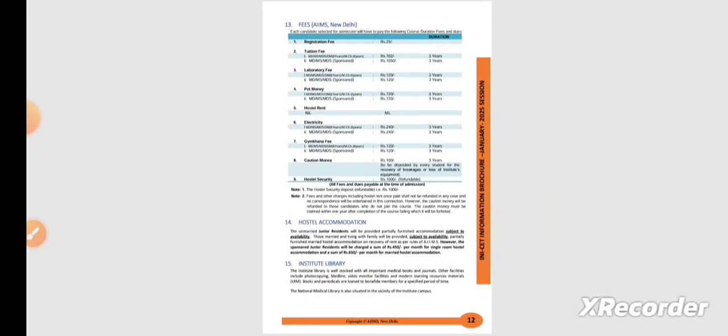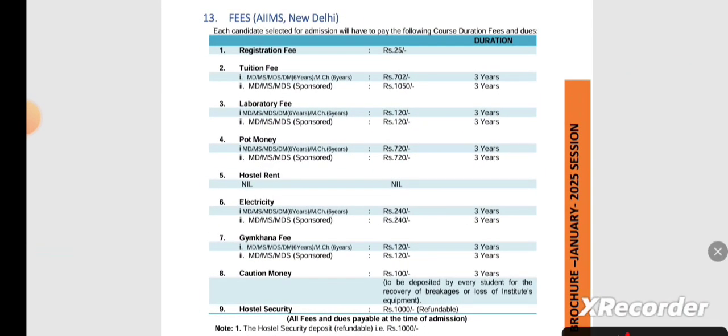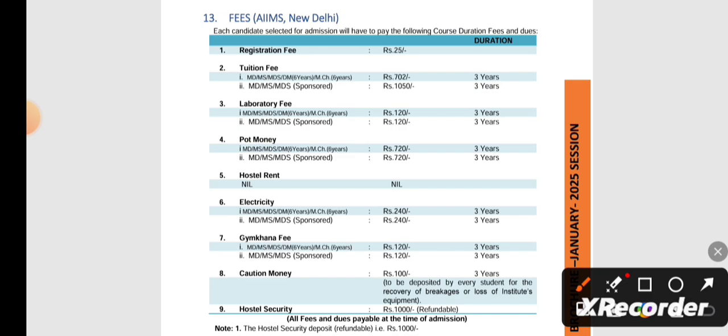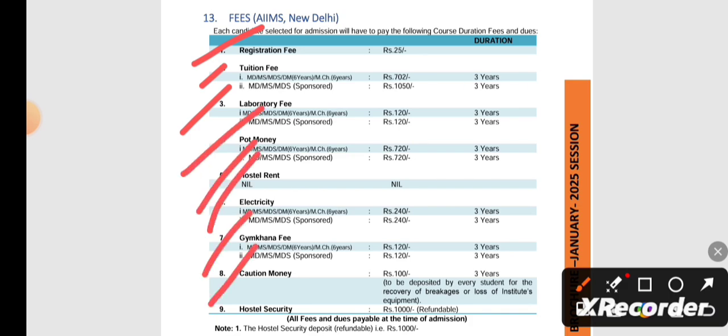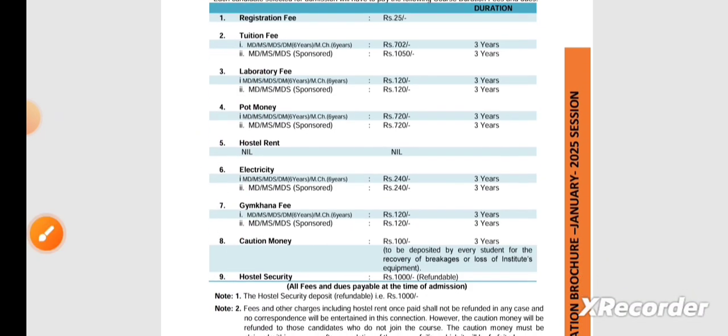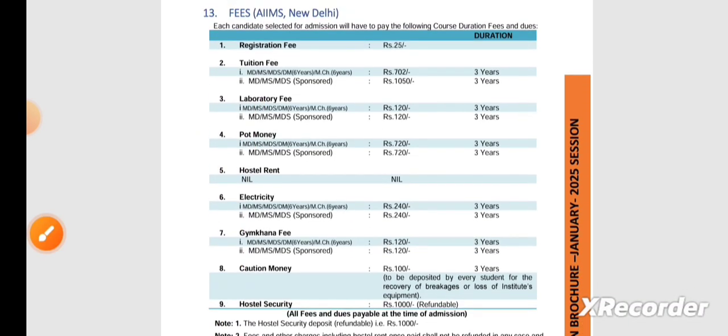Coming to the next part. So coming to the fee that is to be paid, mostly this will be the same fee in all the AIIMS, including AIIMS New Delhi also. That is the registration fee, the tuition fee, the laboratory fee, the pot money, hostel rent, electricity, Gymkhana fee, caution money. Mostly the security deposit, hostel security, this is refundable. That is 1,000 rupees. This will be refundable. So please take a screenshot of all these fee details, because you have to pay these fees at the time of admission.